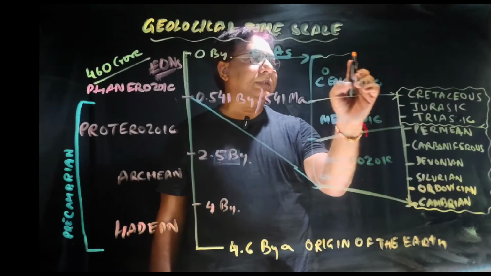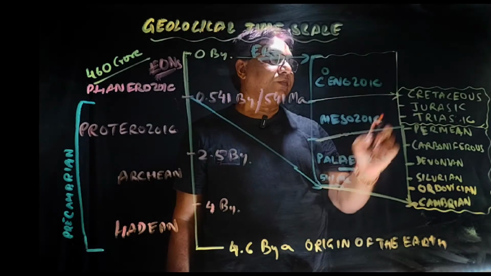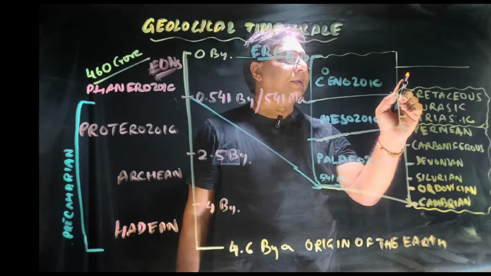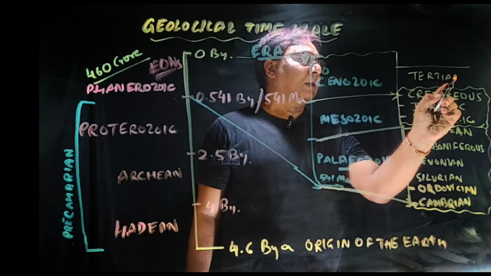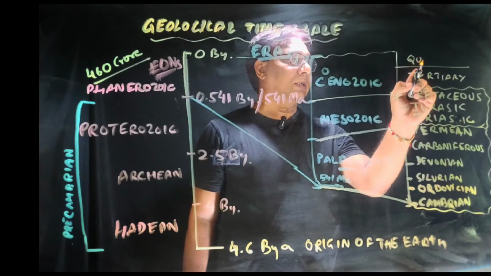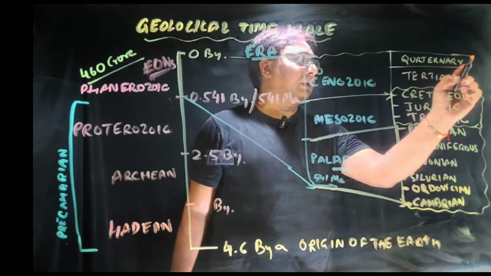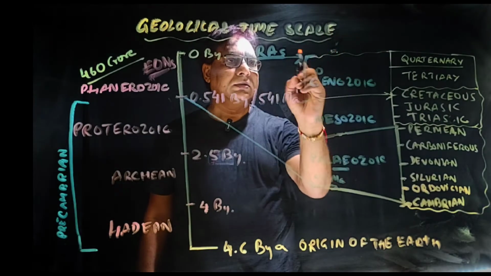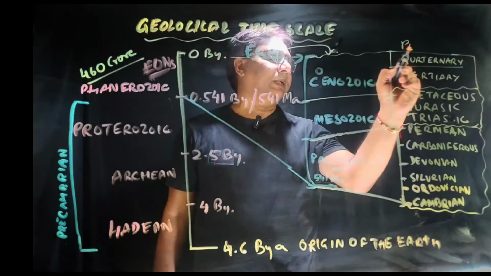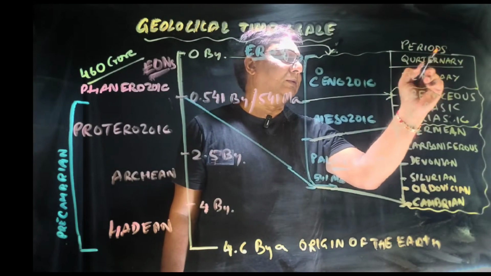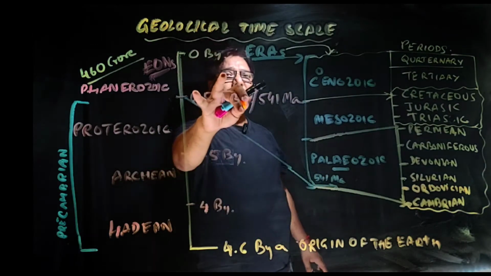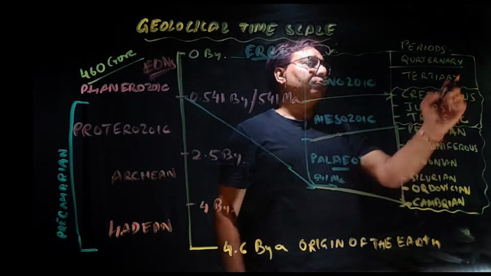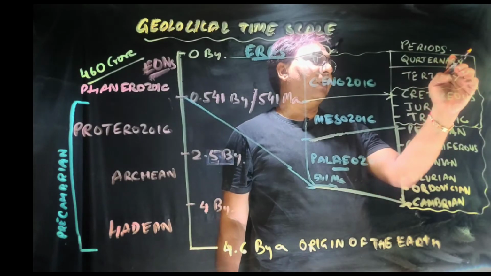And the Cenozoic era is divided into 2 periods. The first one is called the Tertiary, and the current one is called the Quaternary. So these are the 2 periods of the Cenozoic. This is the era, these are the eras, and these are the periods. So this is how time has been divided: eons into eras, eras into periods, periods into epochs. The next one is epochs.